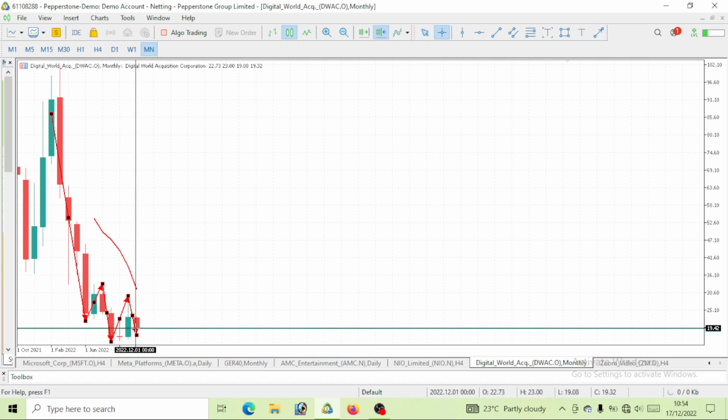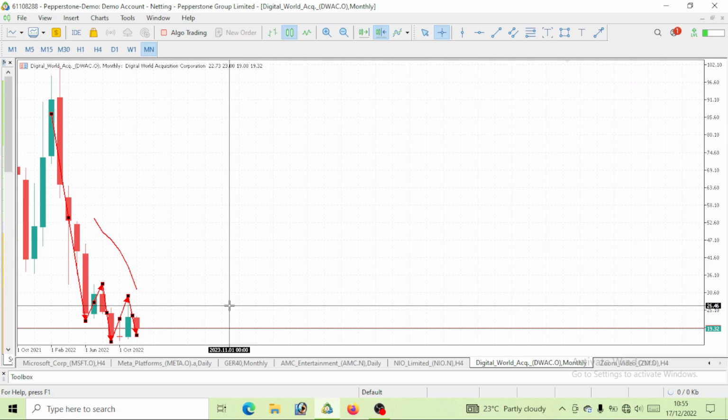So this is the month of December. December has given us a bearish move. And also note that December itself is not yet over, and we've had a bearish move. So by the time this month is over, we will see a further bearish move on this DWAC.